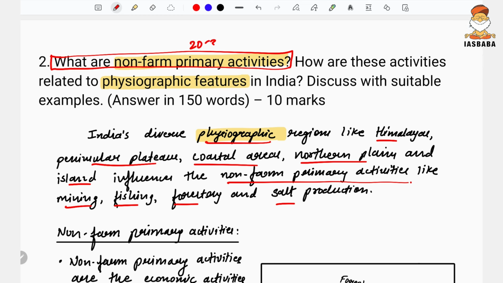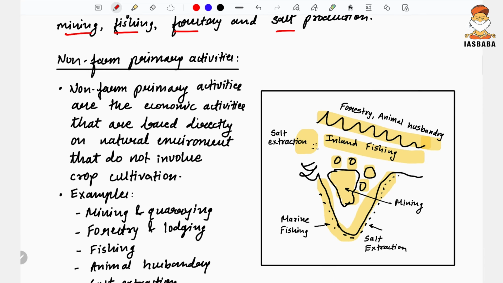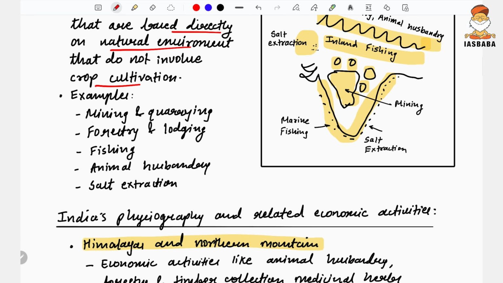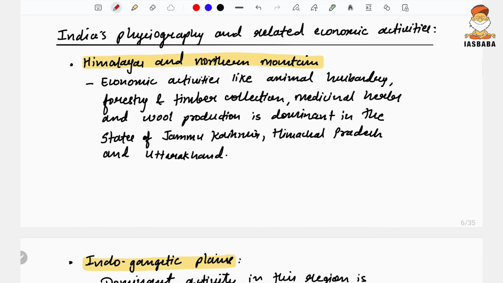This is just 20 to 30% demand of the question, and the rest is around 70 to 80% demand. Non-farm primary activities are the economic activities based directly on the natural environment that do not involve crop cultivation. Examples like mining, forestry and logging, fishing, animal husbandry, salt extraction are non-farm primary activities.